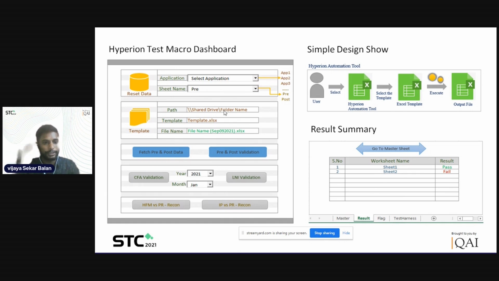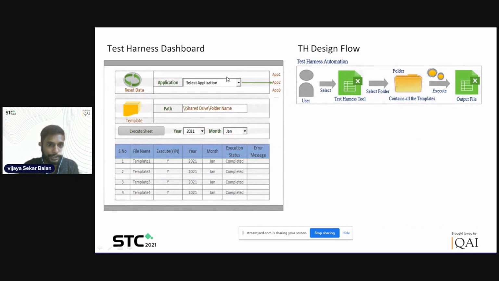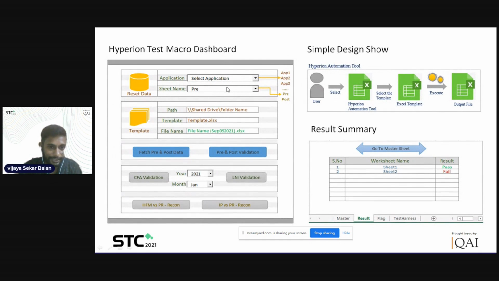So, for example, during a sprint we will prepare this template and keep it in the shared drive or on the local system, wherever you want. What we have to do is just select the application, select the sheet name pre, go to the path where you have saved it, and select the template which has to be fed as the input.